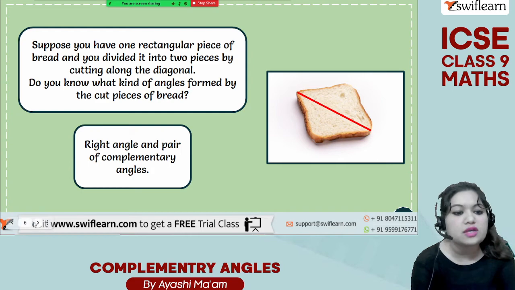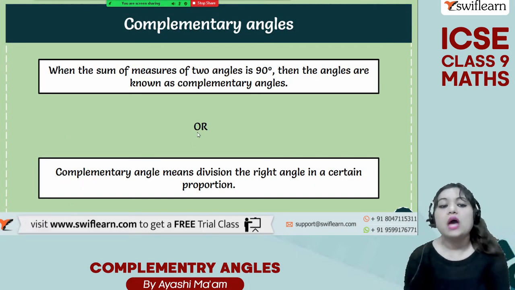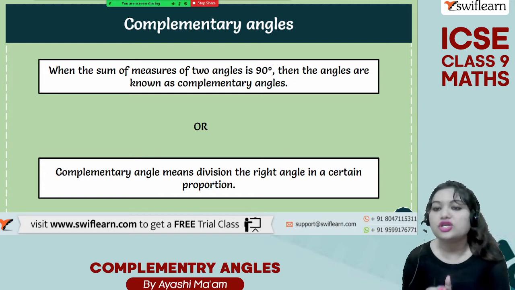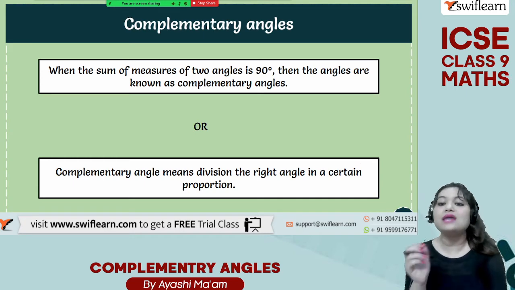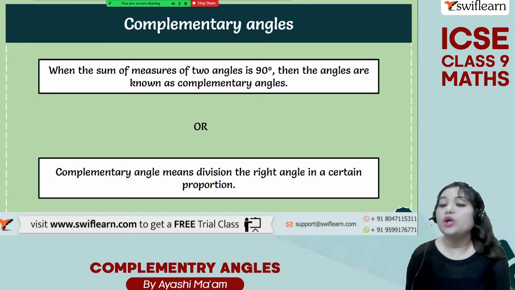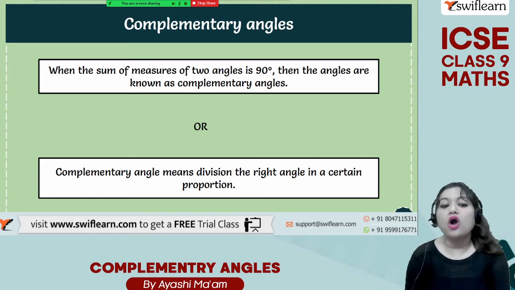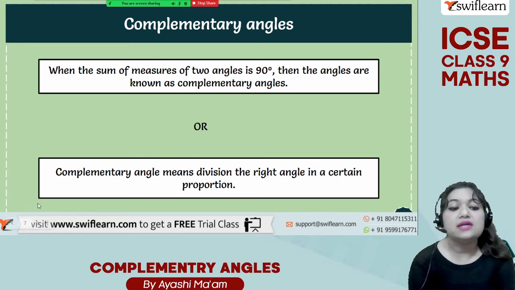I am using the term complementary angles again and again. Now look at the definition. When the sum of measures of two angles is 90 degrees, then the angles are known as complementary angles. That means you take any two angles, and after adding them, if your sum is 90 degrees, those angles will be called complementary angles. Or you can also say complementary angle means division of the right angle in a certain proportion.